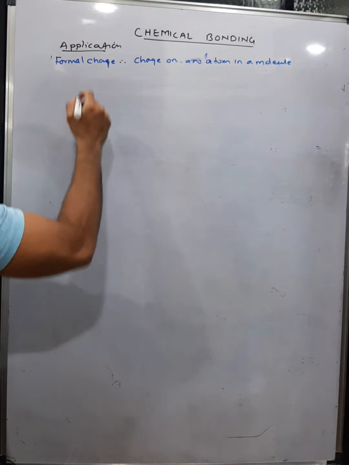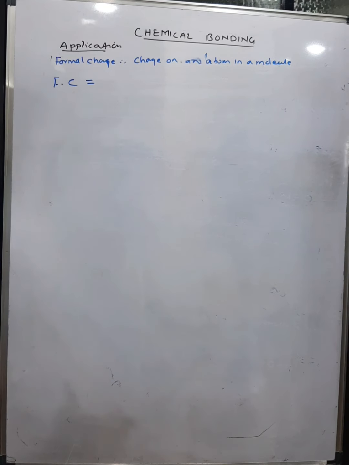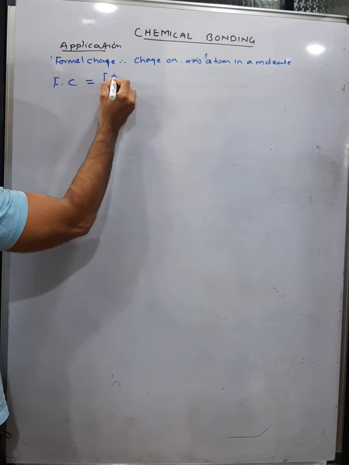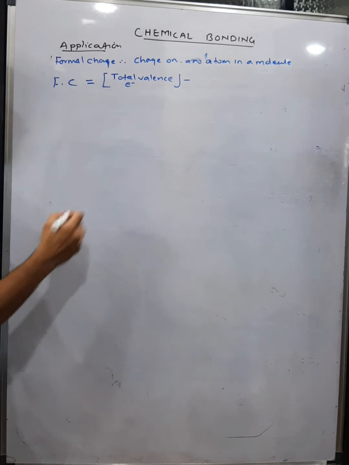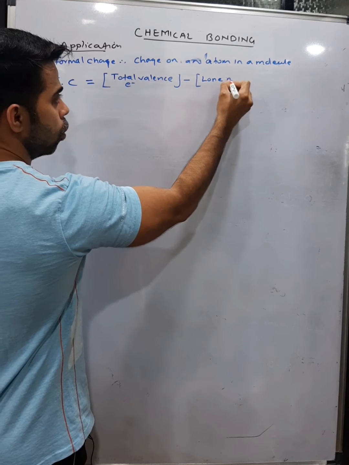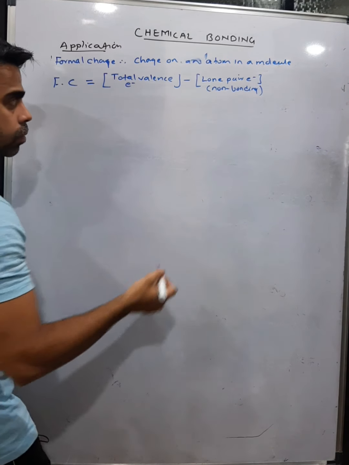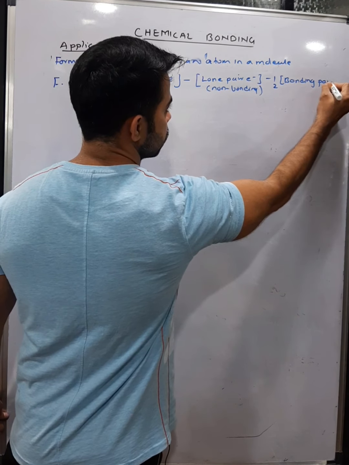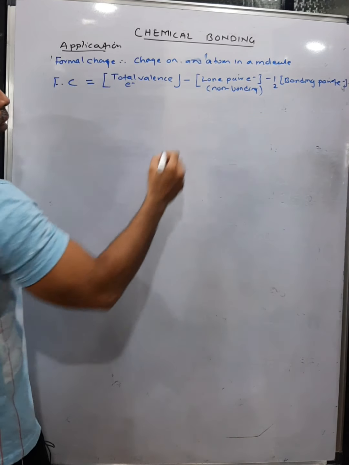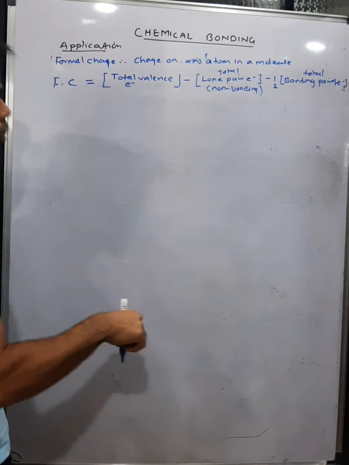Remember that. First of all, I'll give you an idea how to calculate a formal charge. The formal charge on any atom will be equal to its total valence electrons minus lone pair electrons. Lone pair electrons are non-bonding, they do not participate in bonding, as I told you just now, and minus half of the bonding pair of electrons. So remember total lone pairs and total bonding pairs. Do not only count pairs, you count the total electrons in that pair.